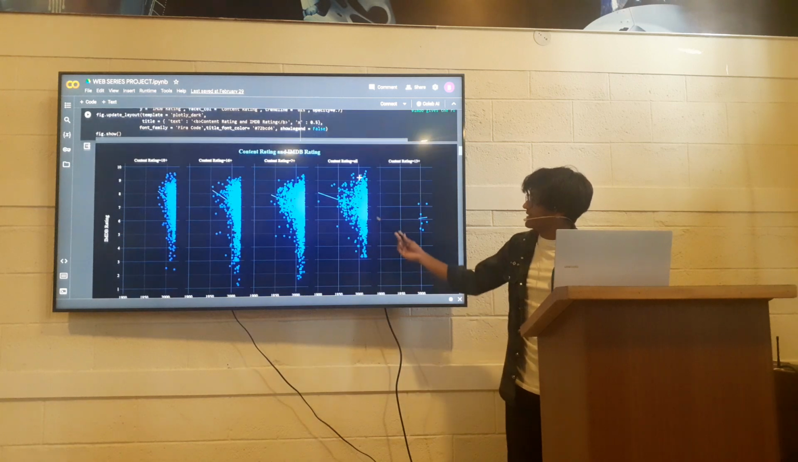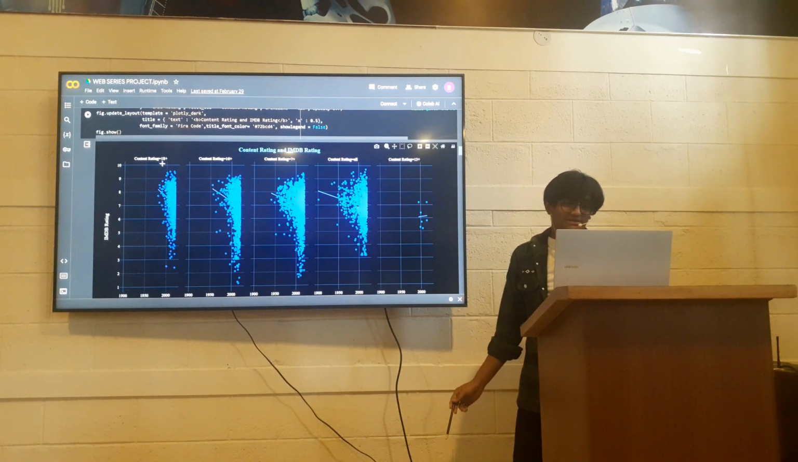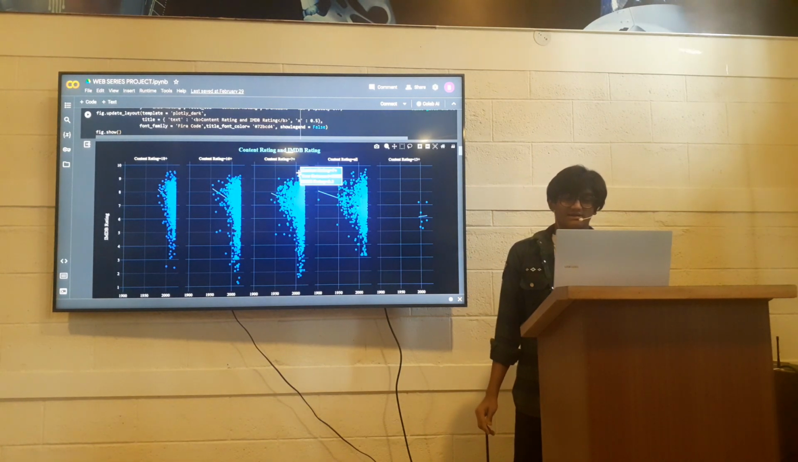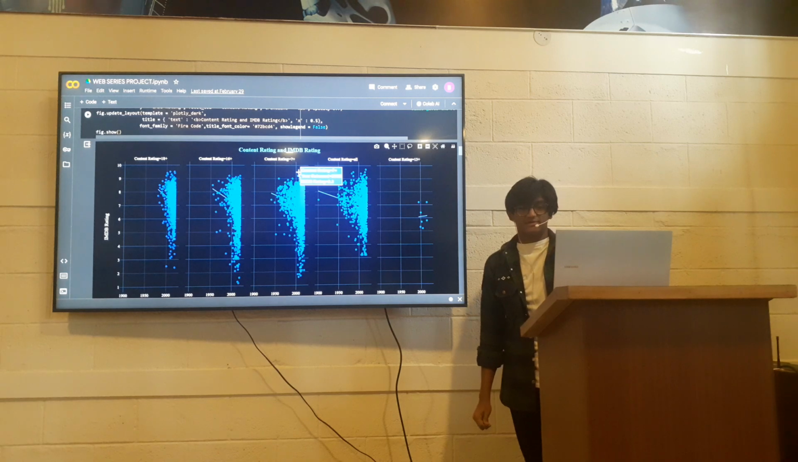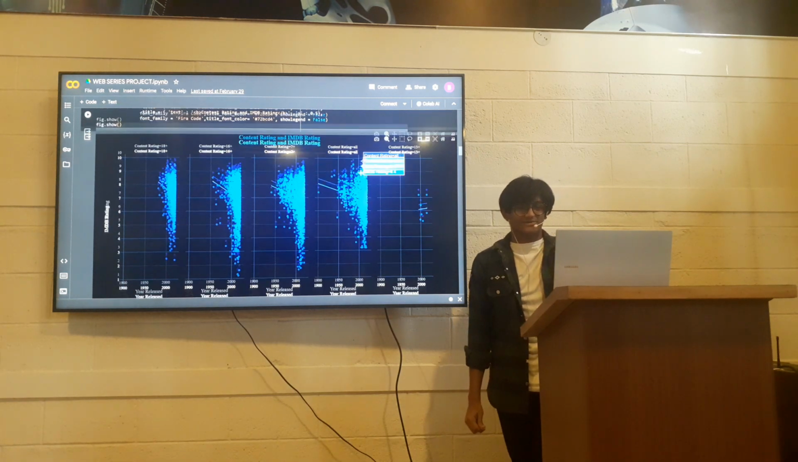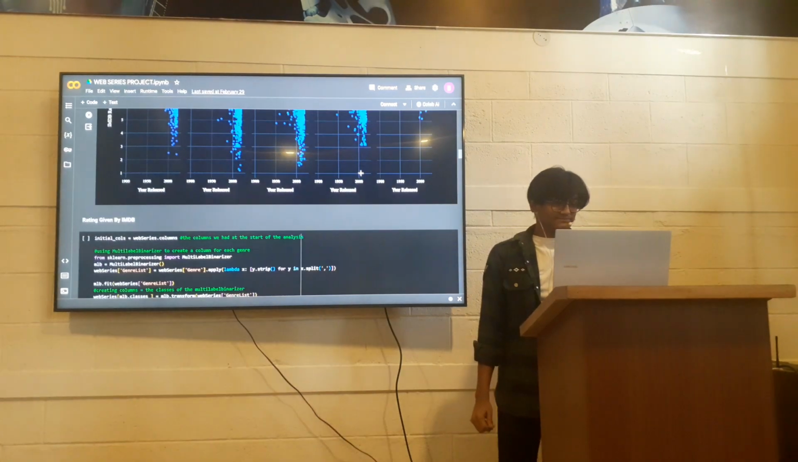Then it is for the IMDb rating, in which for 18 plus, the year 2008 got the highest rating. In 16 plus web series, 2008 also got the highest rating. For the 7 plus, 2005 got the highest rating. And for all, 2006 got the highest rating.